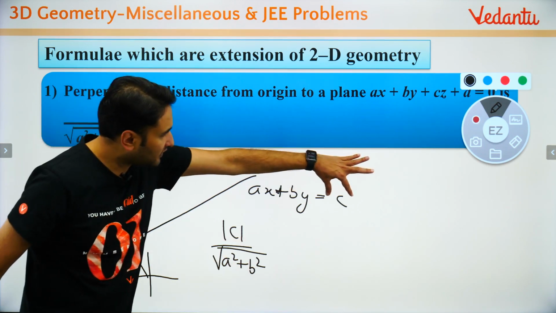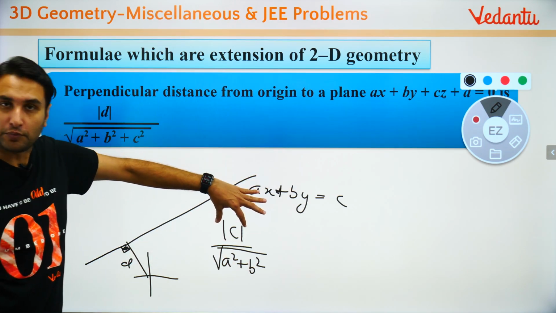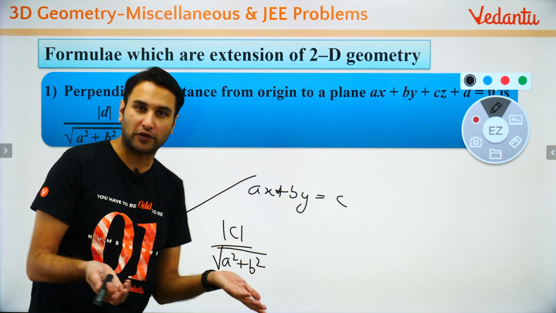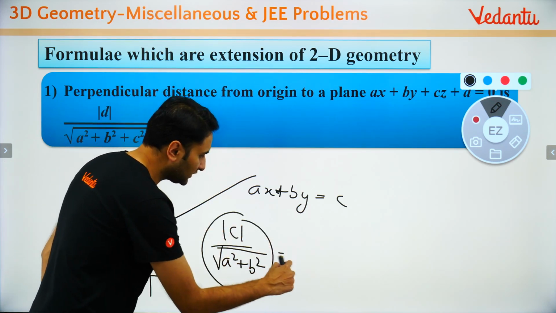That is the positive value of the constant term upon under root of a square plus b square. Actually everything should be positive. Why? Because it is a distance. This is a distance, right?